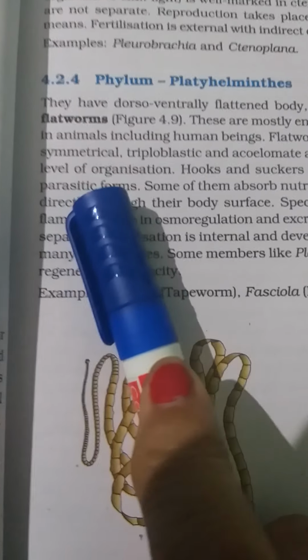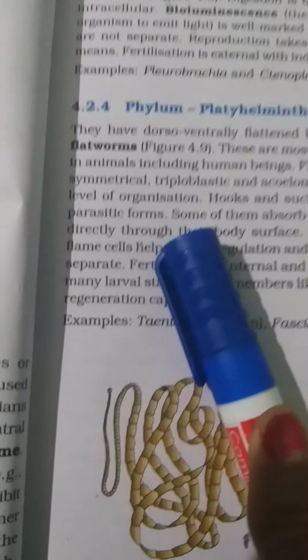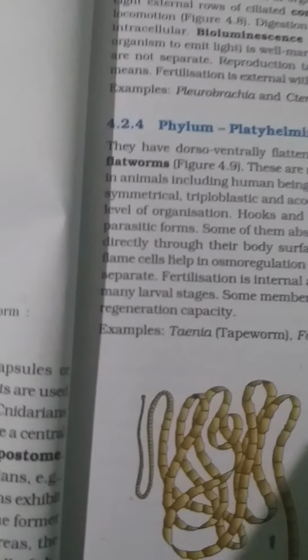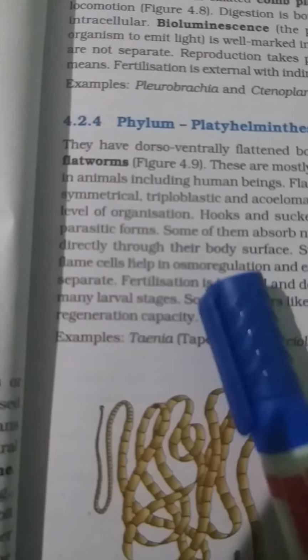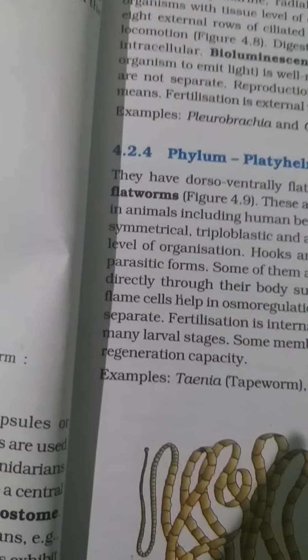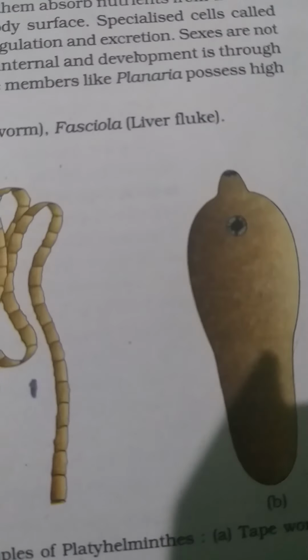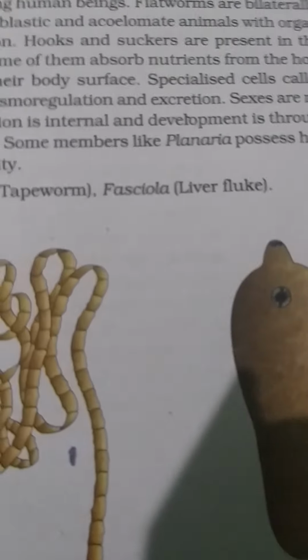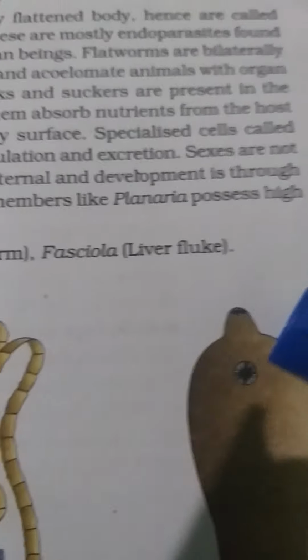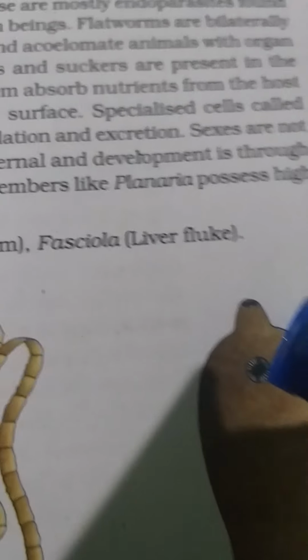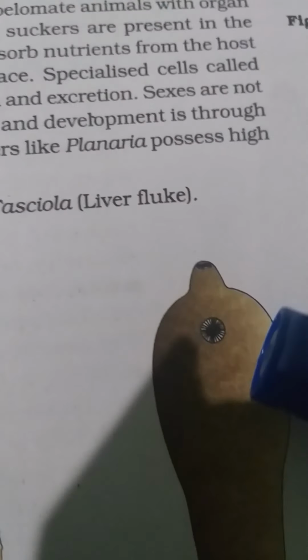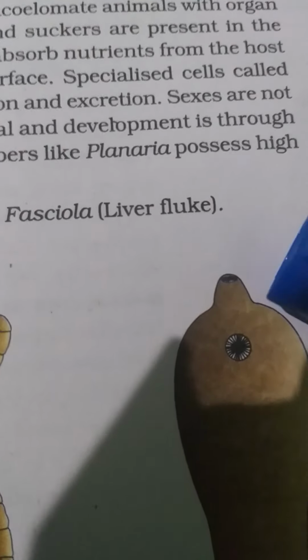They are all dorsoventrally flattened. Example Fasciola hepatica. They have got a two-host life cycle, and all of them are parasites. When the organism is a parasite, the sense organs get slightly depressed. You see the mouth, they have got suckers. Since they are parasites, they need to get attached to the host body, so they are grooved. This is also a groove, the acetabular groove. There are two sucker-like mouth parts, and the body is covered with a chitinous layer.